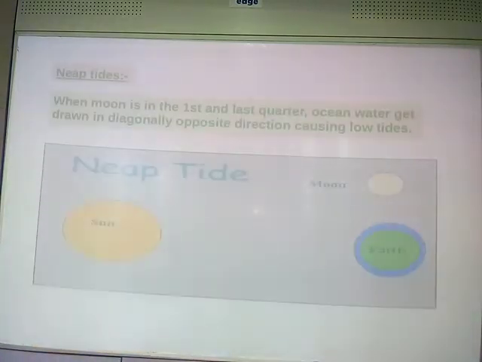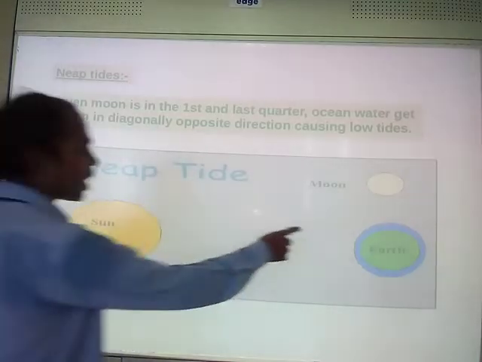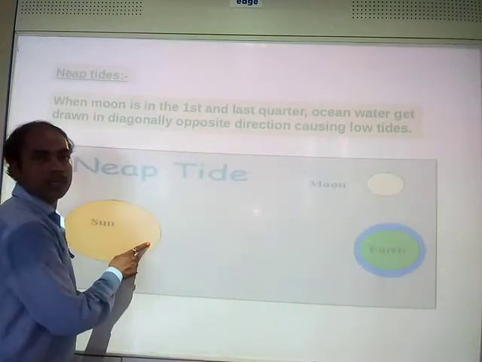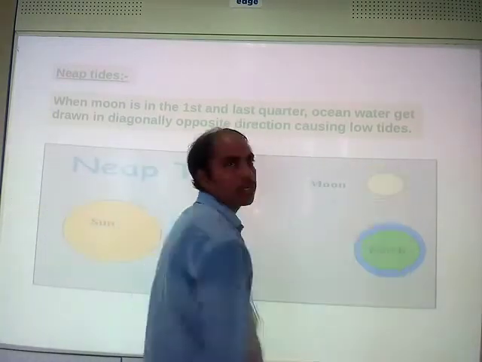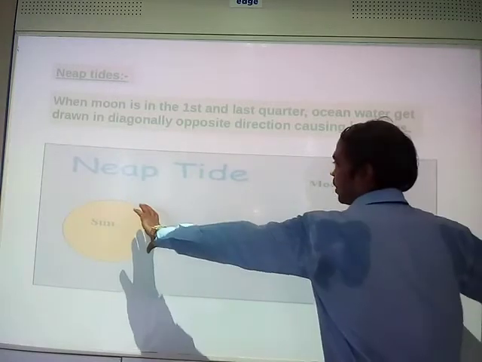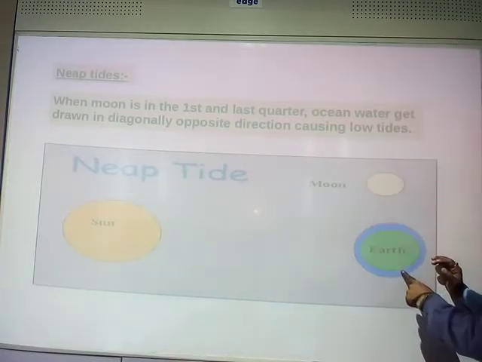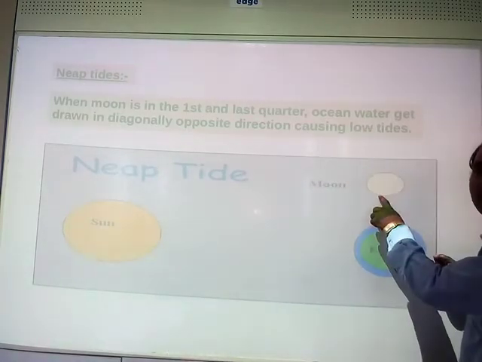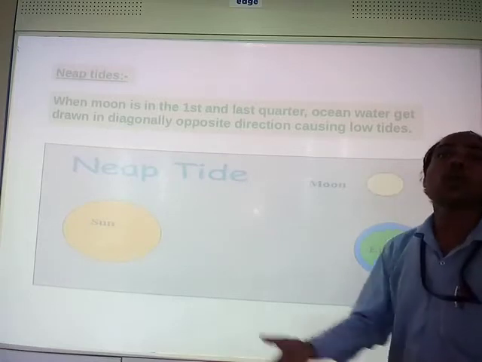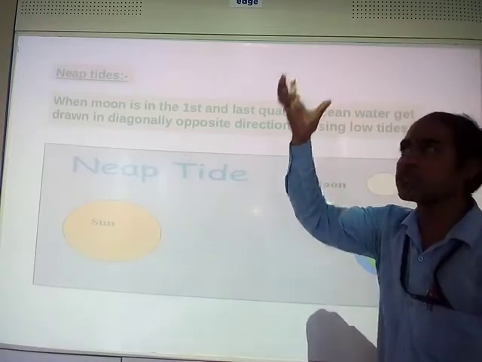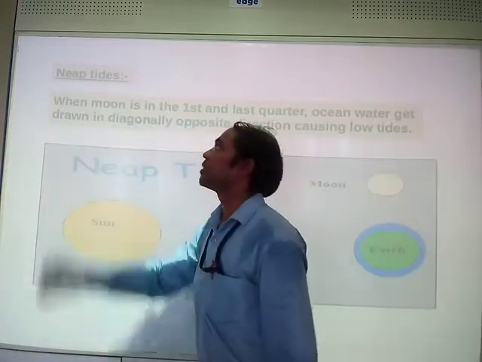Now neap tide. See, the moon, earth and sun are not in a straight line. They are at somewhat different positions. Moon is over here, earth is over here, sun is over here. Because of this configuration, the tides are not highest. That is neap tide.